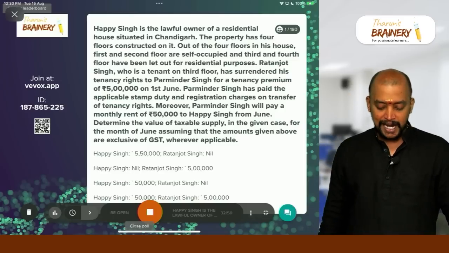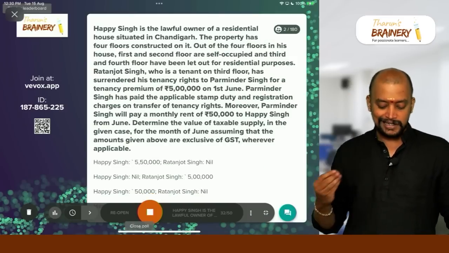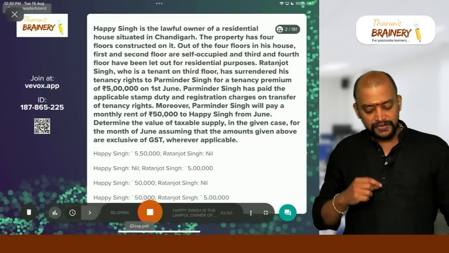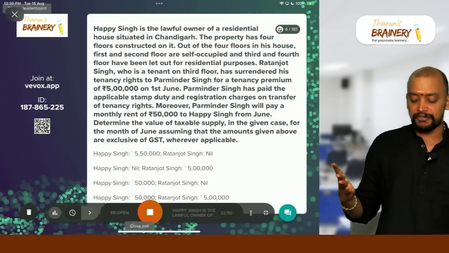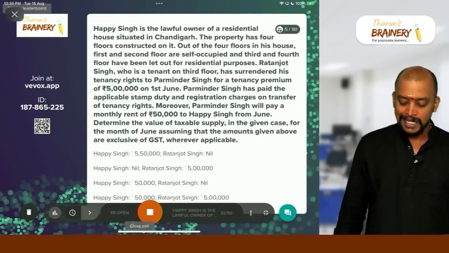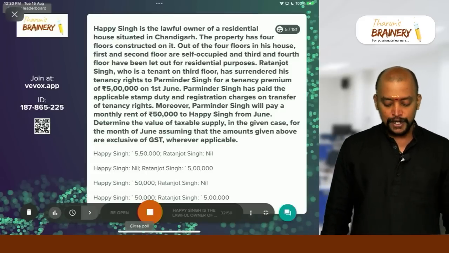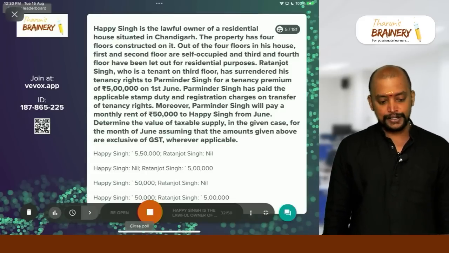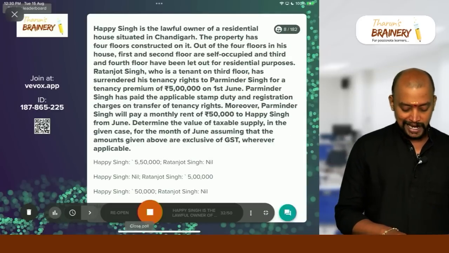Parminder Singh has paid the applicable stamp duty and registration charges on transfer of tenancy rights. Moreover, Parminder Singh will pay a monthly rent of 50,000 to Happy Singh from June. Determine the value of taxable supply in the given case for the month of June, assuming that the amounts given above are exclusive of GST, wherever applicable. Come on, answer this.